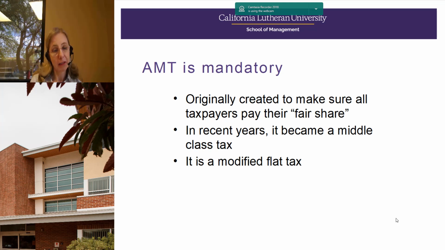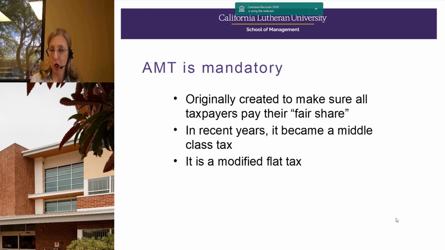Now, over the years, it has become a middle class tax more so than an upper income tax. That's mainly because when AMT was created, the numbers were not indexed for inflation. Each year, Congress would have to make those adjustments for inflation, and the adjustments that were made just never really kept up. And so it ended up that middle income taxpayers were having to add things back. Their exemptions were being phased out. They were subject to alternative minimum tax. But the taxpayers with the highest incomes actually ended up not paying alternative minimum tax because their regular tax rates ended up being higher.